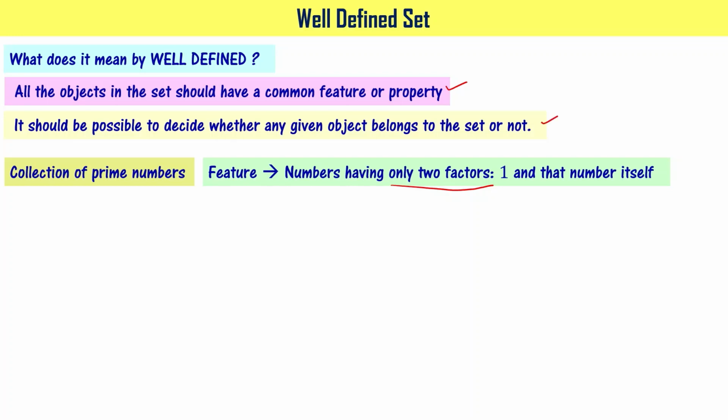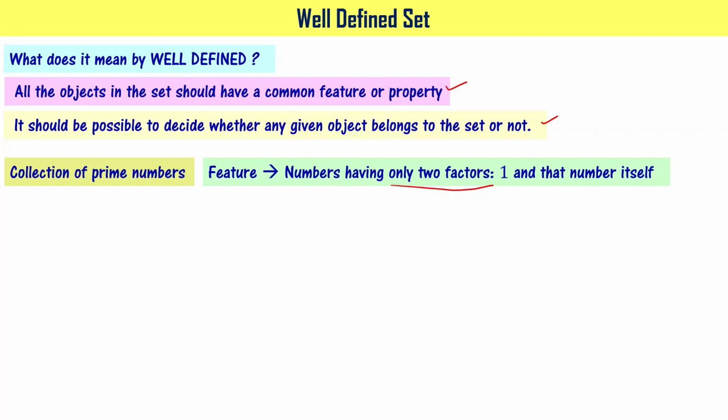So we are in a position to meet both the requirements to be able to say that it is a well-defined collection of numbers. Prime numbers is a set. It is a well-defined collection of numbers, right?